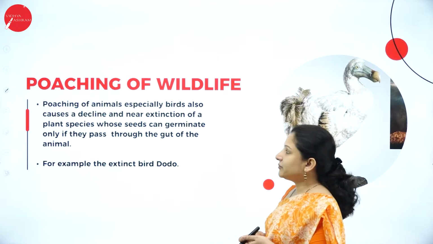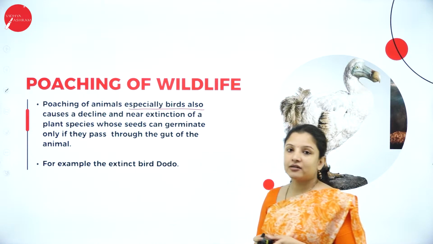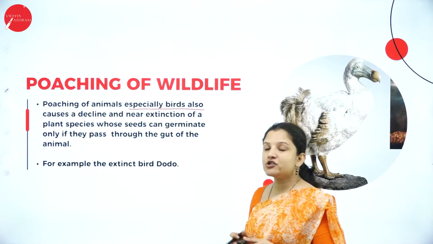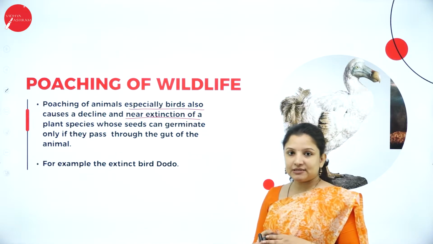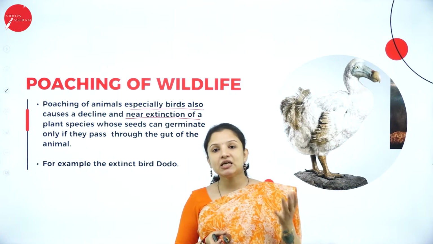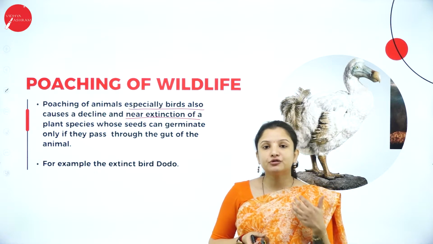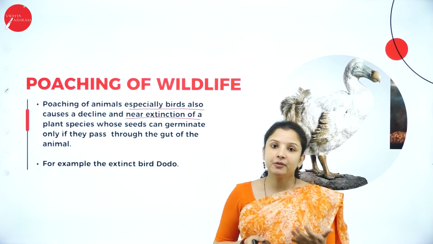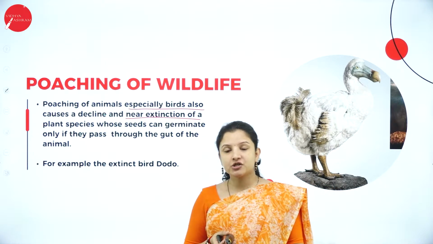Next, poaching of animals, especially birds, also causes a decline in the population of the bird, and eventually it can lead to the near extinction of a plant species. Birds and plants are interconnected to one another because birds help in the process of pollination. Like how bees help in pollination, birds also help in pollination. So what is pollination here?